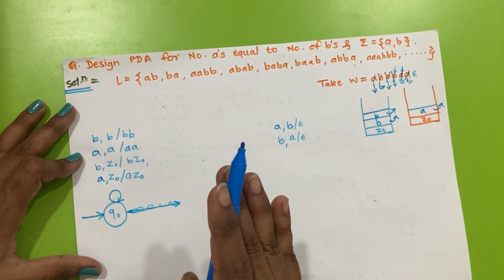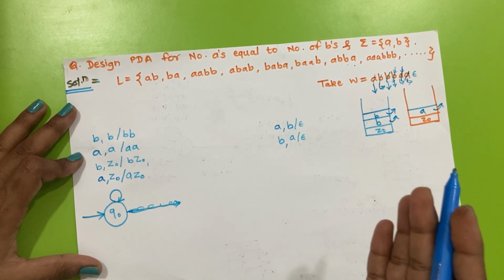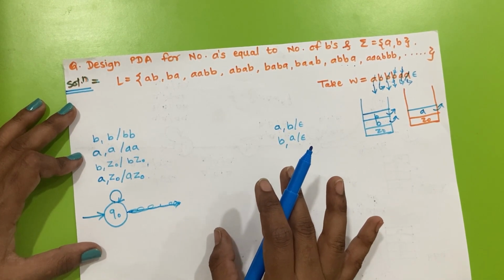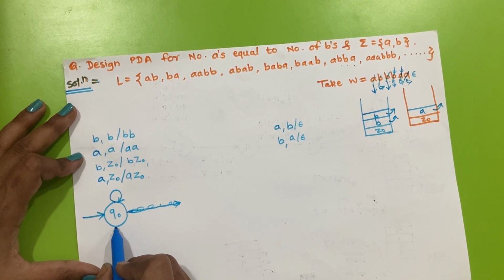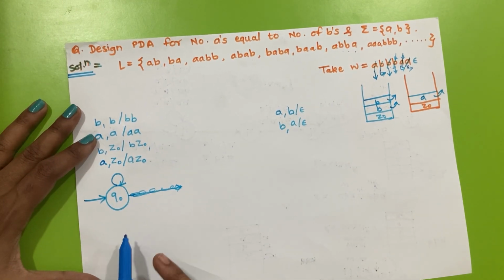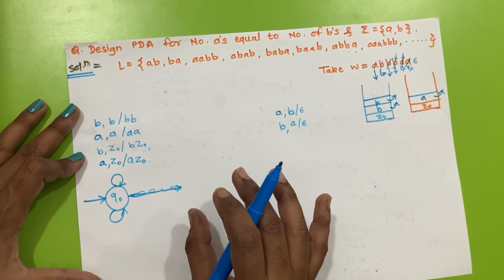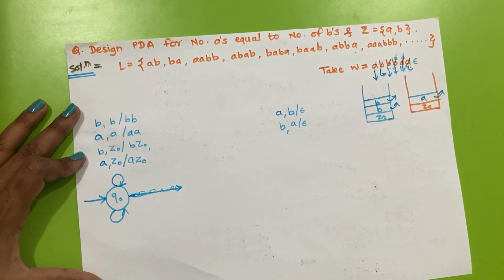Means push, pop, push, pop, push, push, push, pop, pop, pop, or any combination of push and pop operations can be there. So in a single state we can have push operations as well as pop operations, because we don't have the exact position to perform push and pop operations.